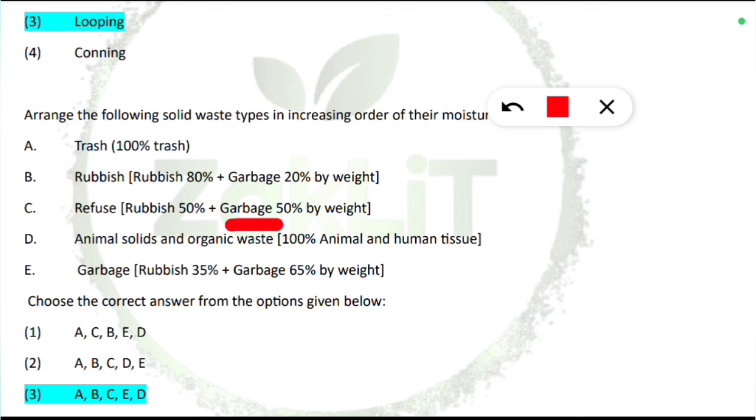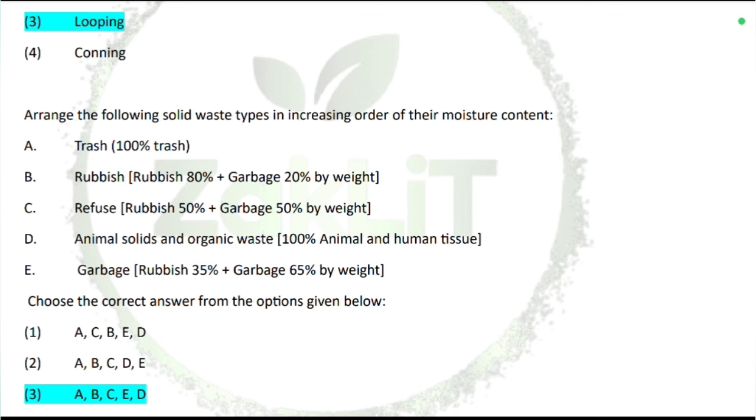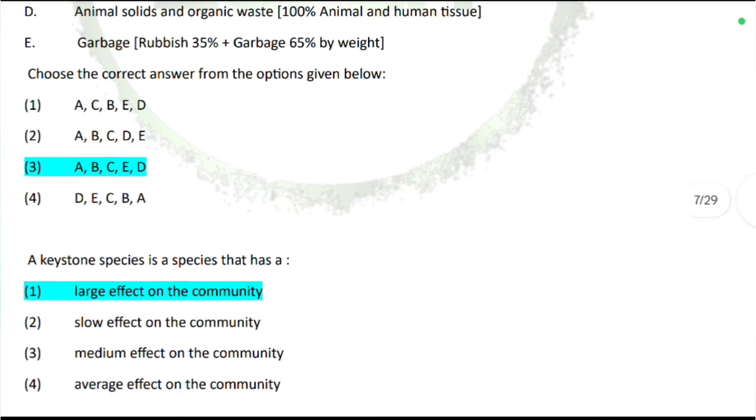Then will be garbage, that is 35% rubbish, 65% garbage by weight. And finally it will be animal solids and organic waste. Moisture means water content, so if it is 100% animal and human tissue, it will have more moisture content. So that will be at the end, and here option 3 will be correct. So this is just based on your common sense. If you know basic things, you can answer these questions. Let's move on to the next thing.